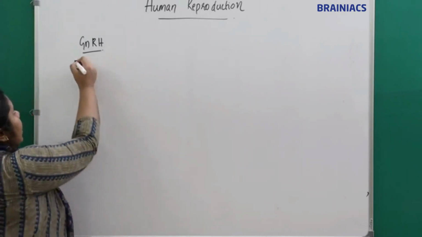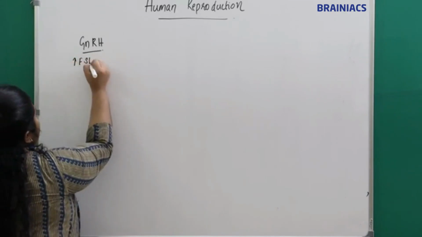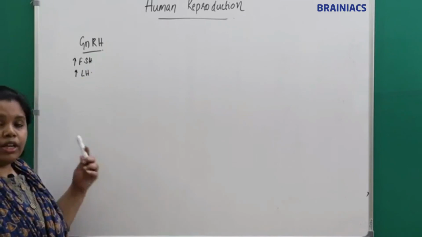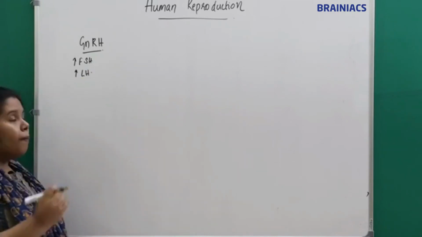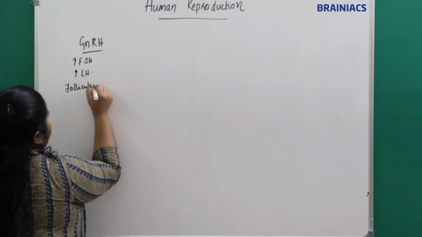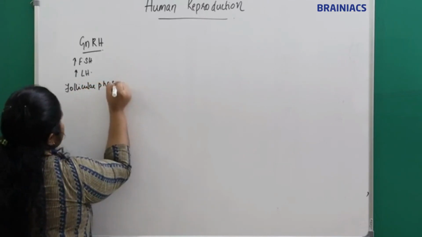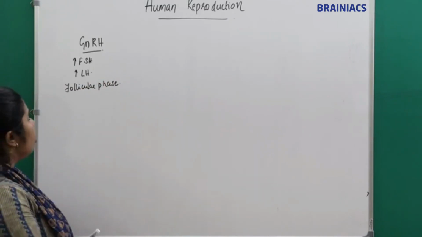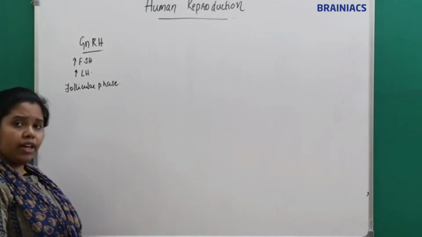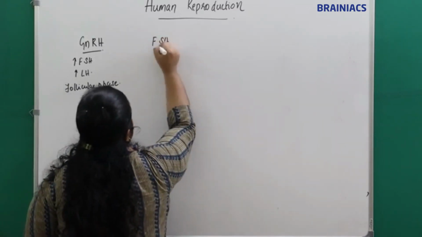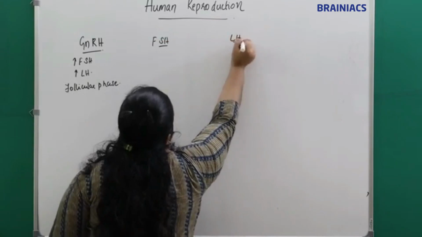It will increase FSH and LH. Which phase? It will increase in the follicular phase, or the pre-ovulatory phase. Increase of GnRH is seen in the follicular phase. Now which is the next hormone? We have two anterior pituitary hormones, FSH and LH.